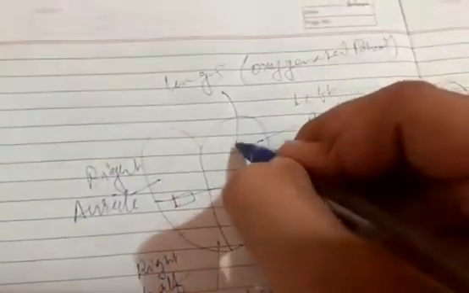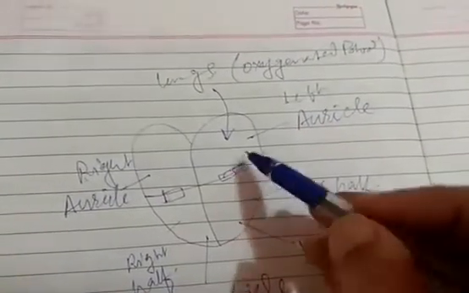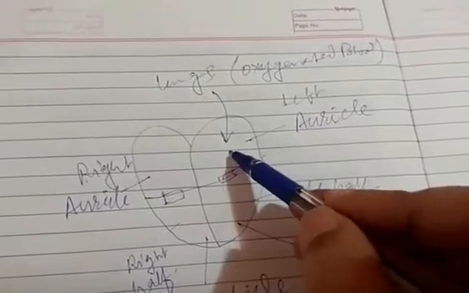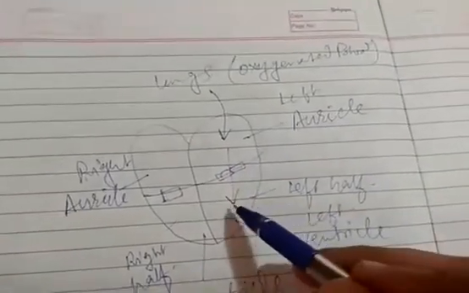So what happens whenever the blood comes from the lungs, you know it is the oxygenated blood. So oxygenated blood from the lungs enters this chamber, which is the left auricle, and thereafter there are valves which get open, and this blood falls into this left ventricle chamber.